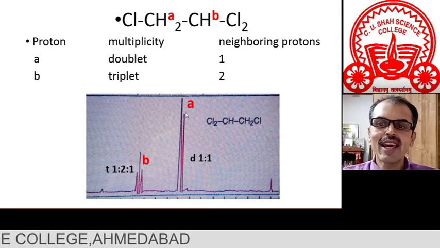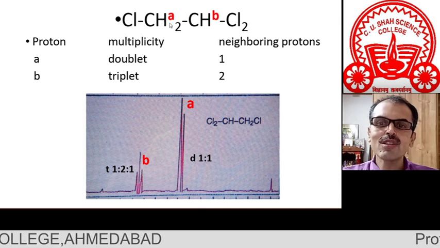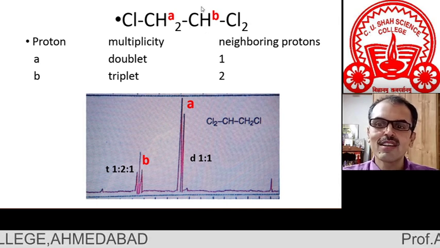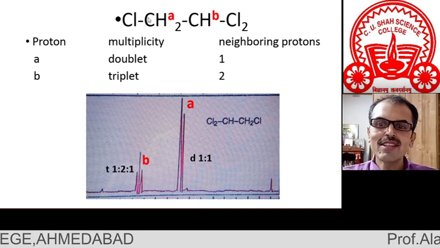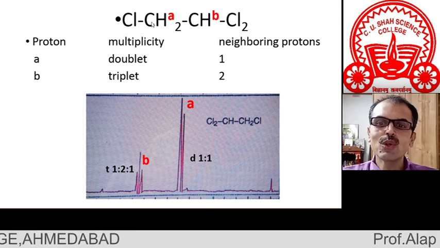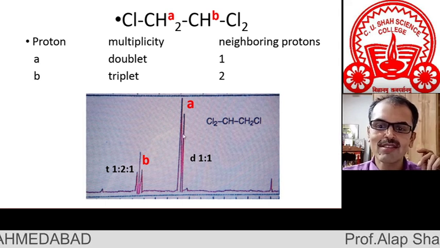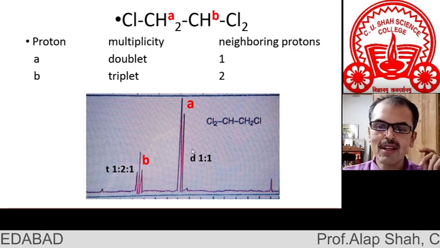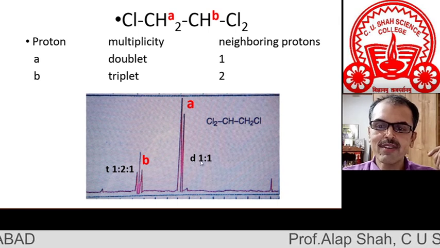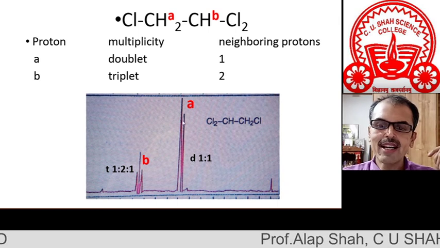Now let us discuss the n plus 1 rule. Proton A: how many neighboring protons? Only one, so n is 1. So its signal will split into two lines, that is a doublet, and you can see that proton A's signal is split into a doublet. The symbol small d is used, and the doublet's intensity is 1 is to 1, so the height of these two split lines in a doublet is always the same.